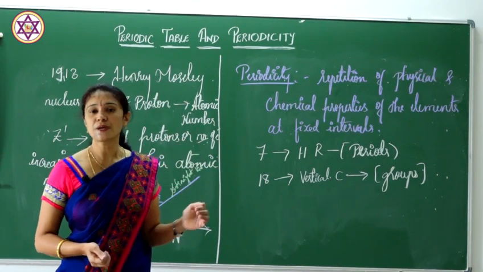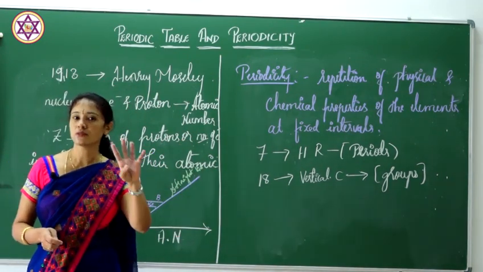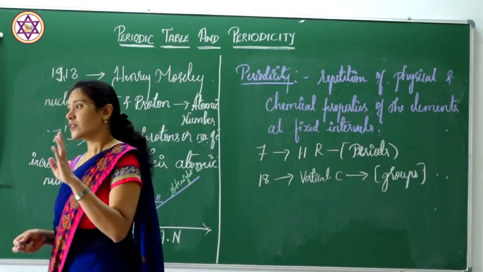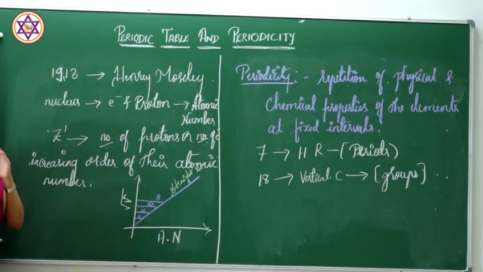Again, this periodic table was further classified into 4 different blocks, that is S, P, D and F block.